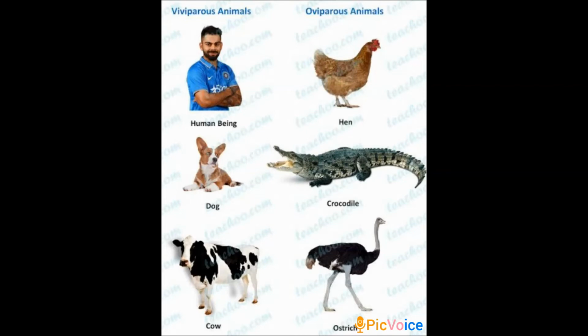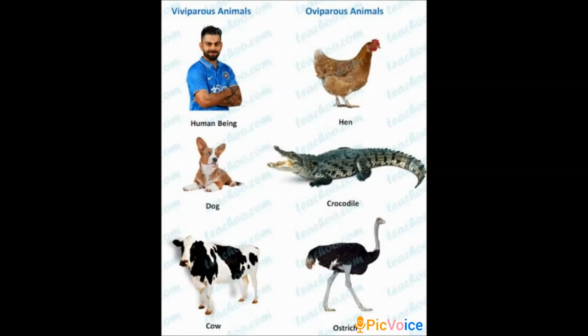But you are not able to collect the eggs of a dog, a cow, or a cat. This is because they do not lay eggs. The mother gives birth to the young ones. These are examples of viviparous animals. So first I told you what viviparous and oviparous animals are, the main difference between them, and then the examples.